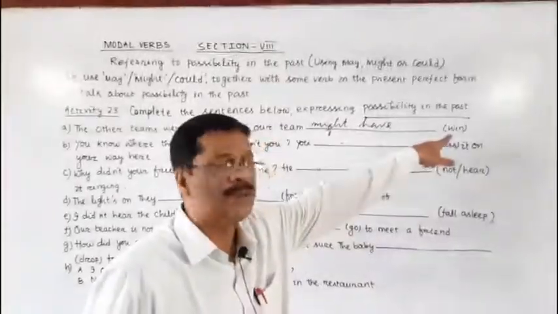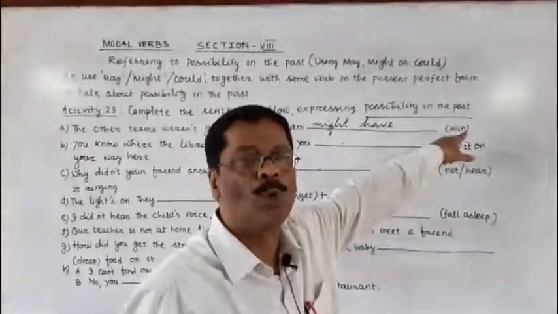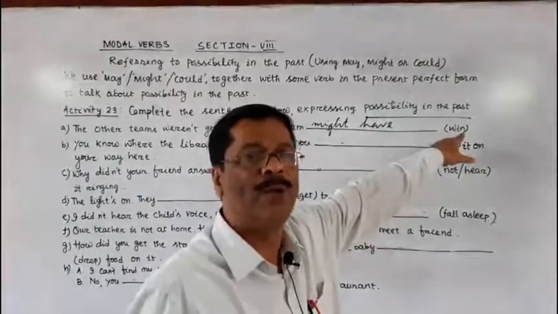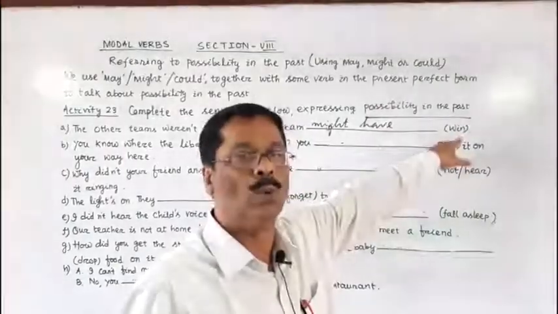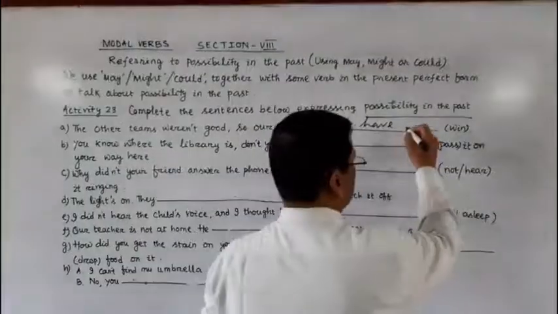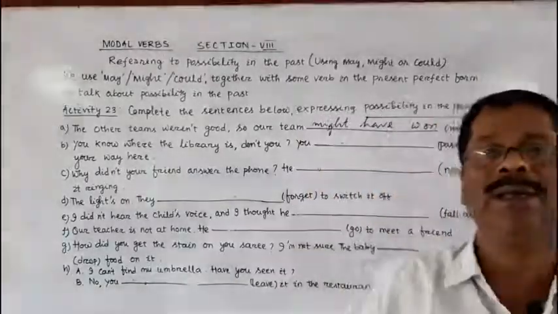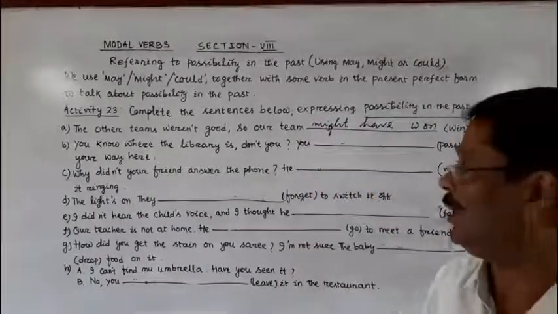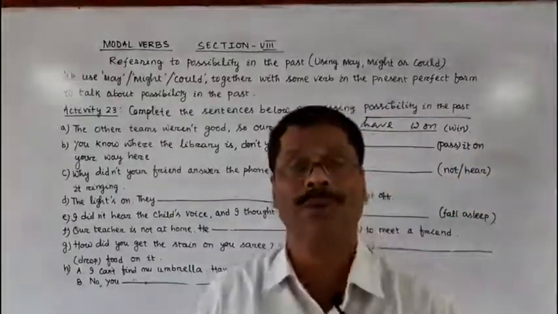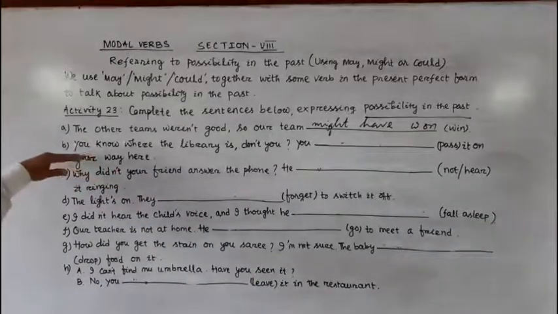What is the verb given in the bracket? Win. And what is the past tense of win? The past tense of win is won, W-O-N. And what is the past participle form of win? Won. So, our team might have won. Clear? Here more than one answer is possible. You can also write, so our team could have won. Clear? Now let us go to the second question.